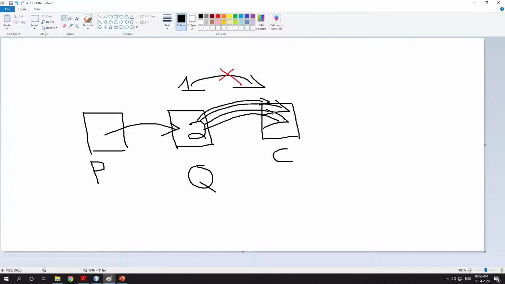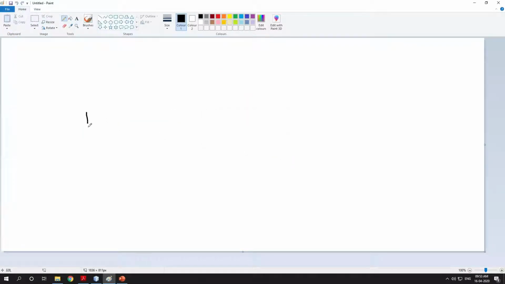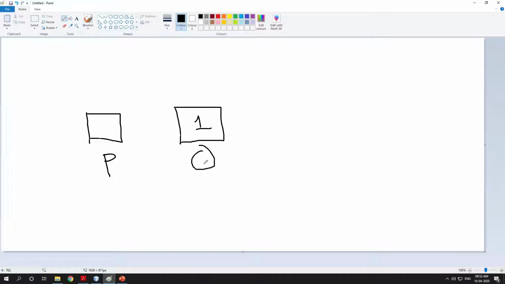Actually what it should be is like this. The producer has produced an item, suppose number 1, in a queue. It should be consumed by the consumer, then 2 should be consumed by the consumer, then 3 should be consumed by the consumer.